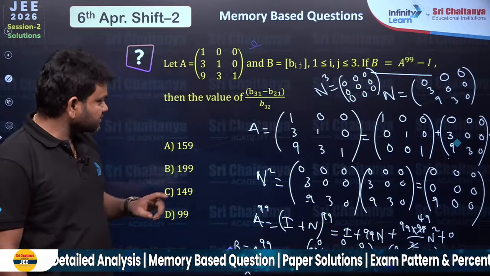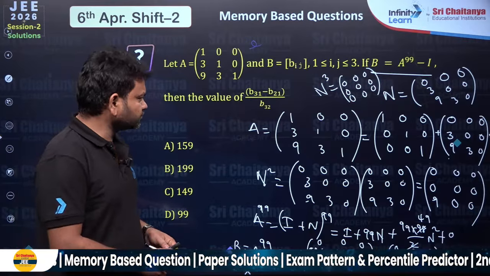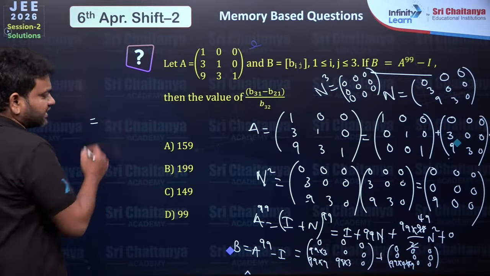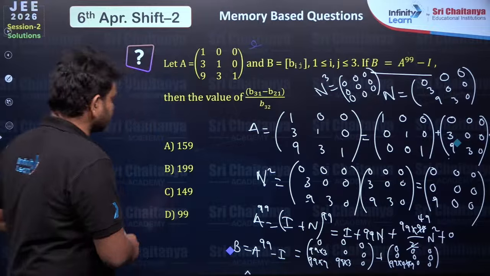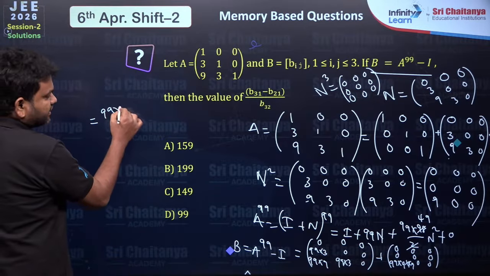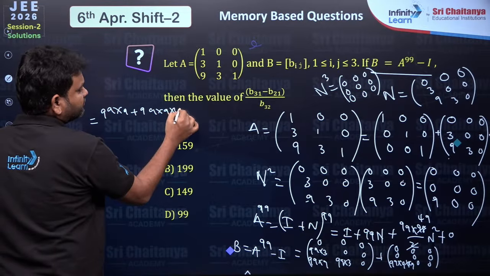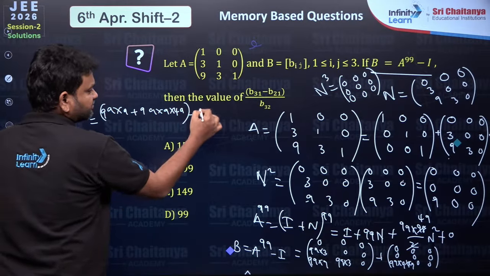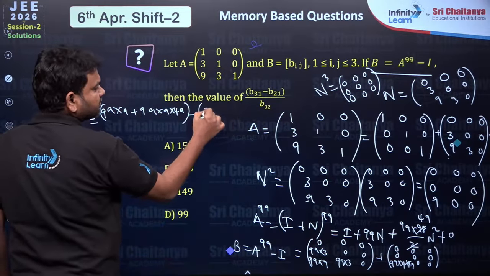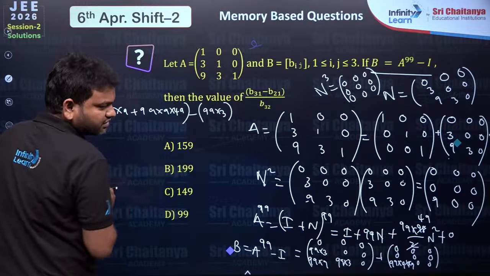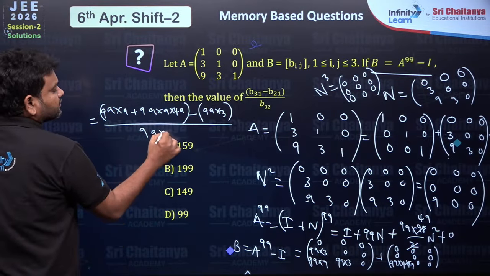What are they asking us? B31 minus B21 by B32. So B31 is the required answer here. To get to B31, I need to add these two values. So that will be 99 into 9 plus 99 into 9 into 49. I'll simplify this later. And B21 is going to be 99 into 3. And if you observe this, B32 is also 99 into 3.